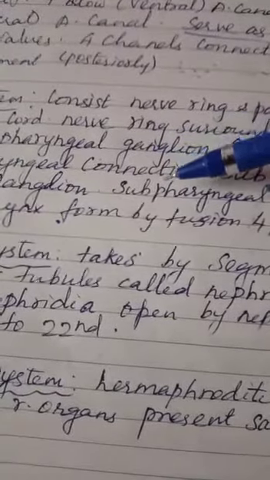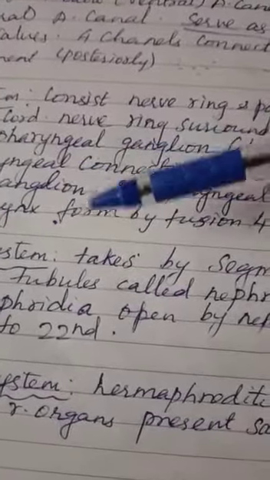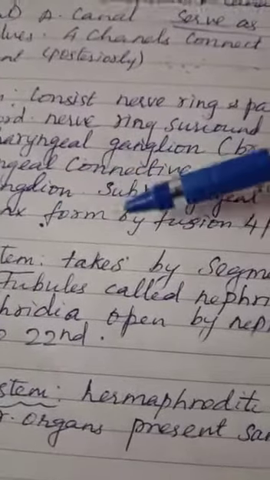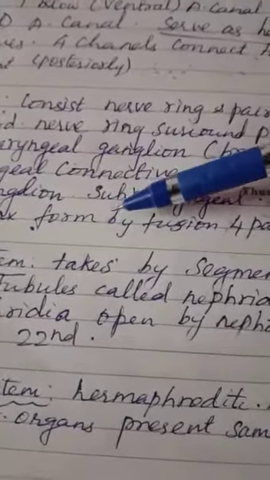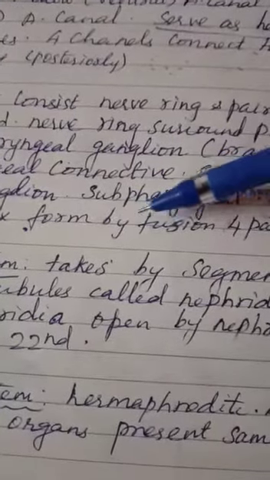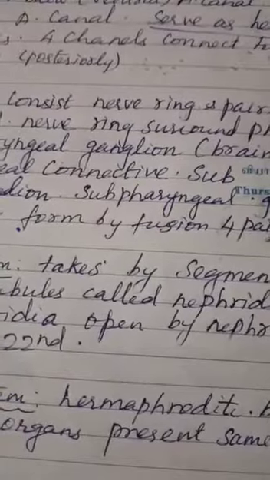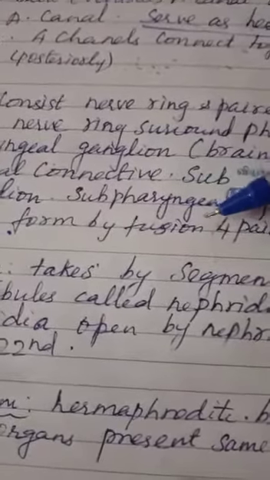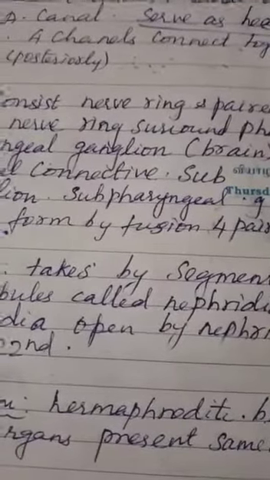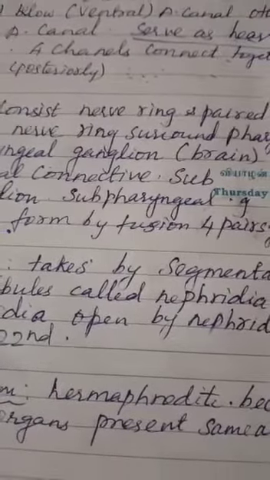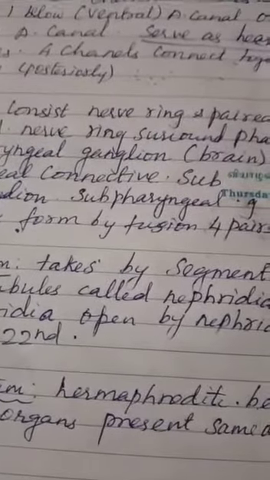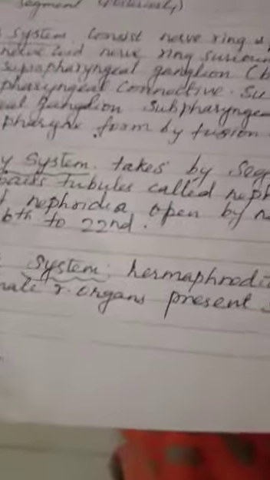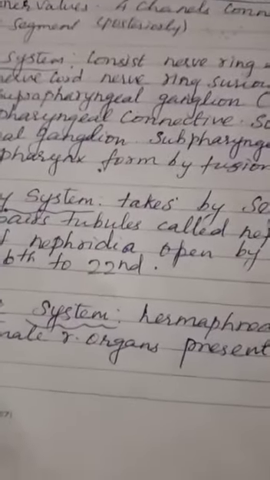They form, join, and the 4 pairs of ganglia form it. Okay, this is the nervous system of leech.